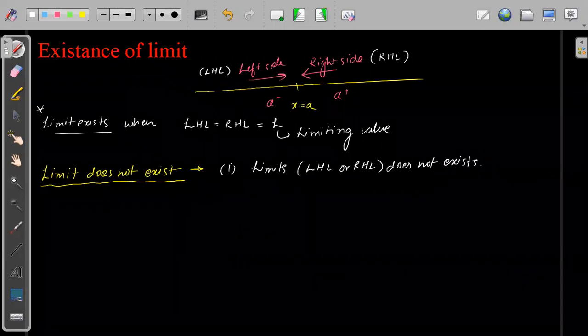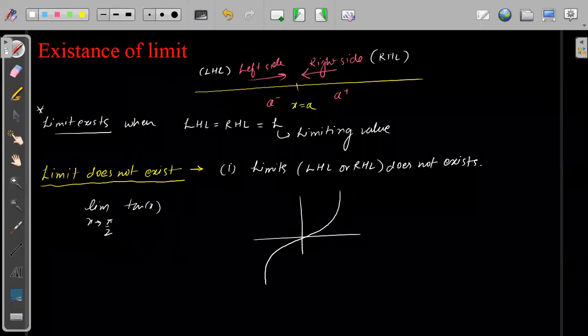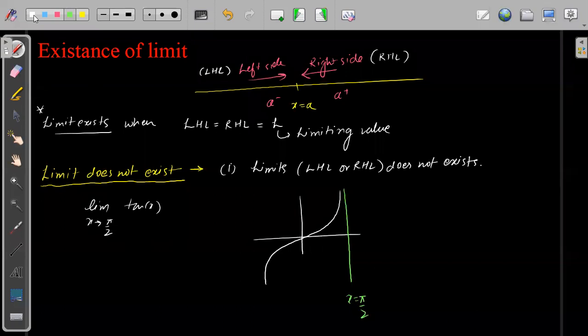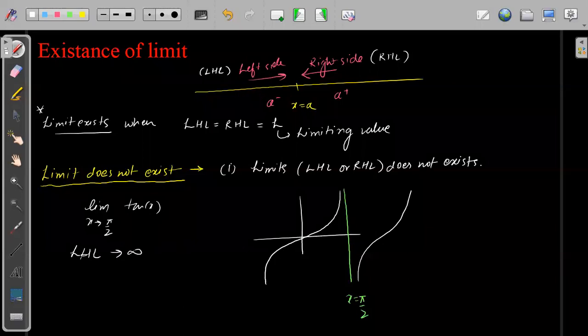For this one the classic example can be, suppose we have the limit of x tending to pi by 2 of tan x. Now we know that tan x is a function something like this, and suppose this is x equals pi by 2, and afterwards we have it like this. So when x tends to pi by 2, tan x approaches infinity. The left hand limit will be approaching plus infinity, and the right hand limit will be approaching minus infinity. This is the classic example that the limit does not exist.